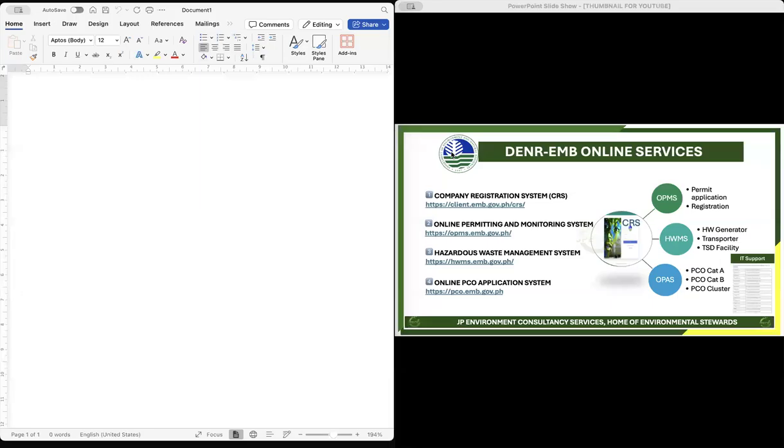Hello everyone. Shown on the screen are the DNR EMB online services. At the right, you can see the different online systems, and in the system we can transact with DNR EMB. First in our list is the company registration system.